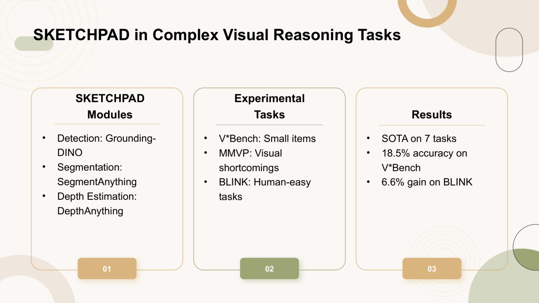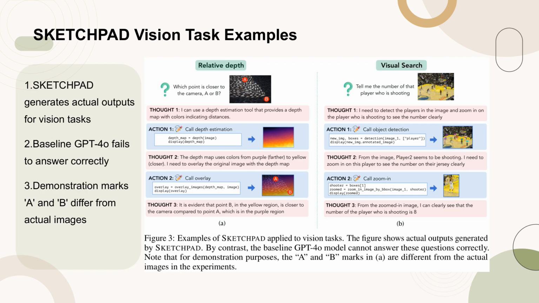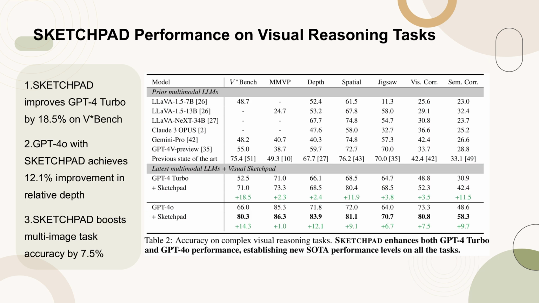V*Bench and BLINK tasks. Figure 3 presents examples of Sketchpad's application to various vision tasks, showcasing the actual outputs it generates. In stark contrast, the baseline GPT-4o model is unable to correctly answer these questions. It's important to note that for illustrative purposes, the marks in part A are different from the actual images used in the experiments. Table 2 presents the accuracy results of complex visual reasoning tasks, highlighting the enhancements brought by Sketchpad to both GPT-4 Turbo and GPT-4o models.